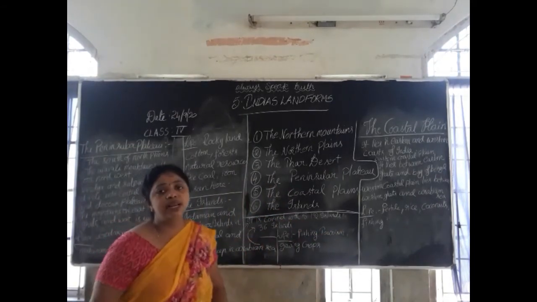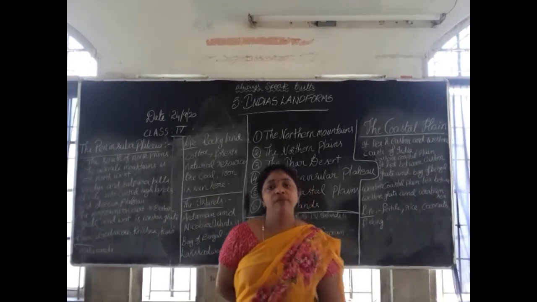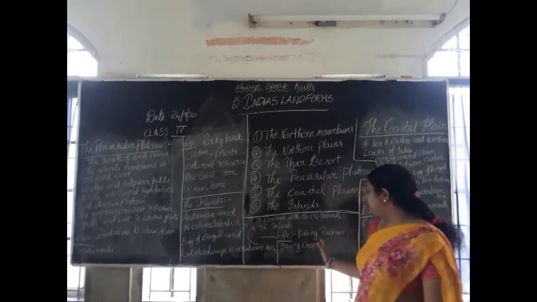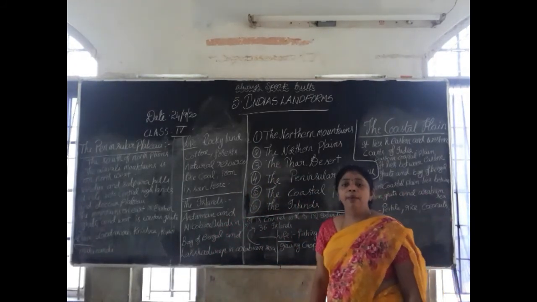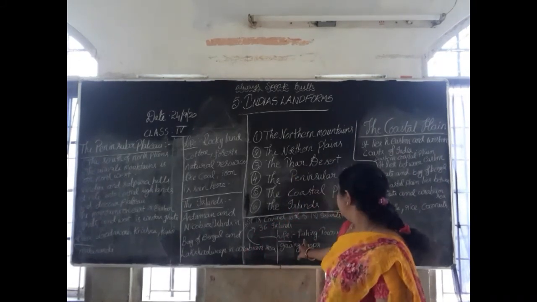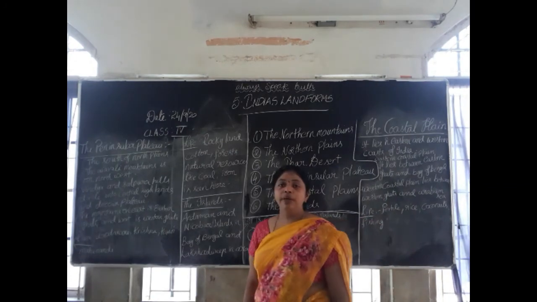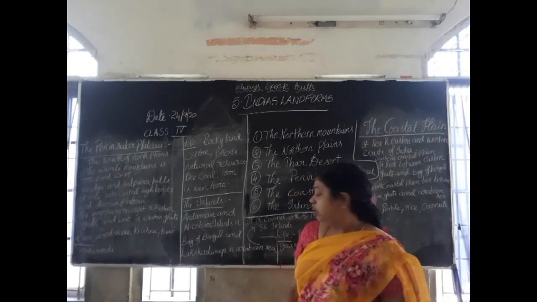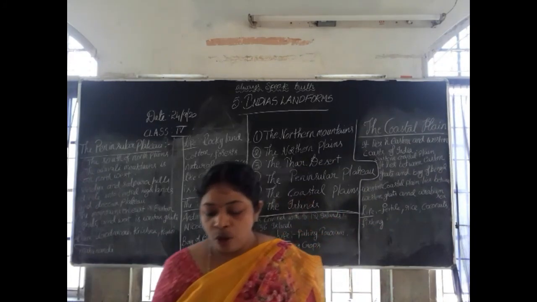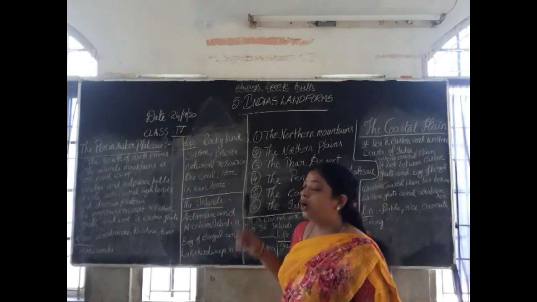Okay. And next, what is the lifestyle of people living on these islands? Can anybody go and live on islands? Very few people live there. The main occupation on these islands is fishing. Tourism is also a main occupation of the people living on these islands. And they grow a few small crops also. Okay. This is the total of India's landforms.